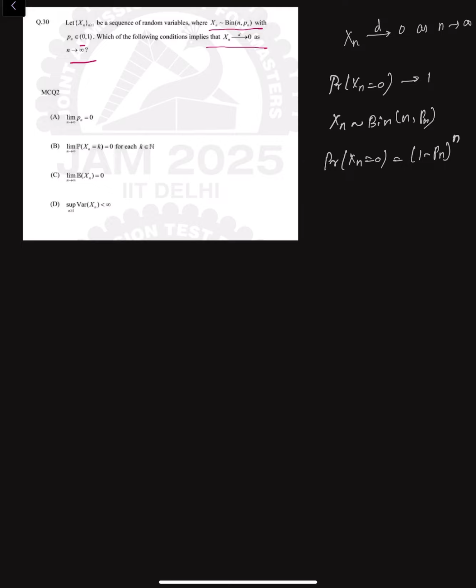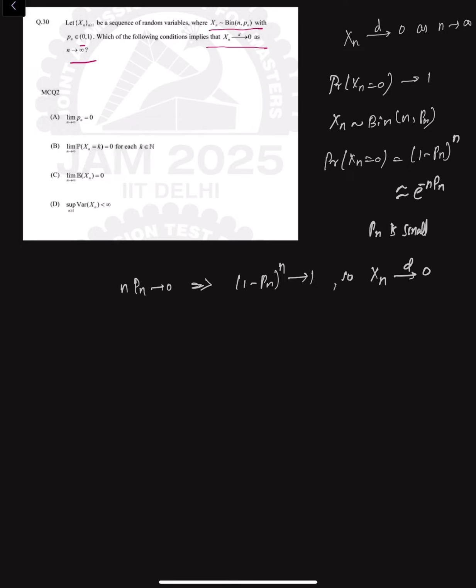The standard approximation gives that (1 minus p) to the power of n is approximately e to the power of minus n pn, when pn is small. More usefully, a sufficient and convenient condition is that n times pn tends to 0, which implies (1 minus pn) to the power of n tends to 1. So Xn tends to 0 in distribution.